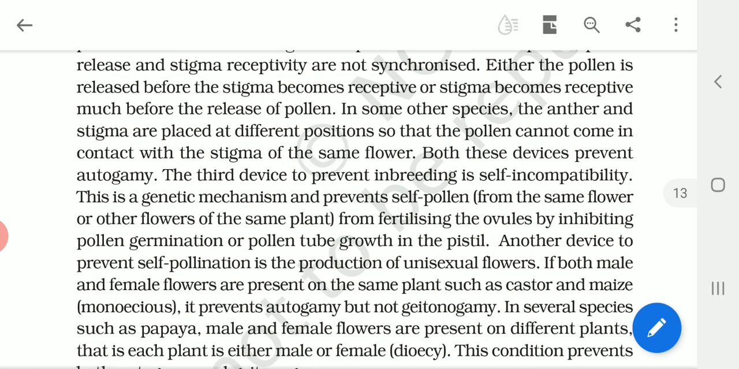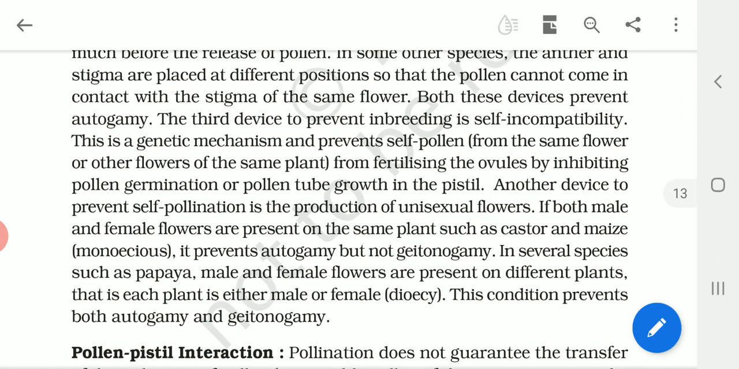Okay, the third device to prevent inbreeding is self-incompatibility. What is this self-incompatibility? It is a genetic mechanism that prevents self-pollen. That is a mechanism by which the pollen grains of the same flower may not germinate on the stigma of the same flower. Okay, usually when the pollen falls on the stigma, the stigma has to respond to the pollen grains by secreting certain chemicals. There is a chemical interaction between the two.